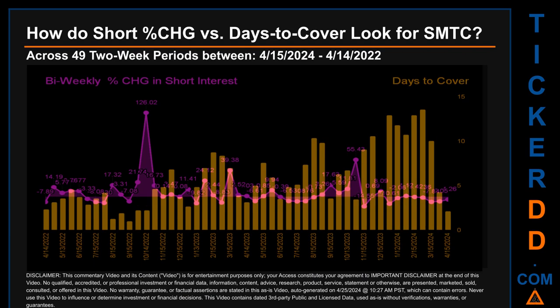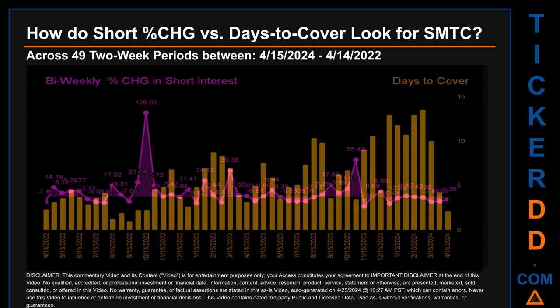Zooming out, I looked across 49 two-week snapshots, from latest found, April 15, 2024 to oldest found, April 14, 2022. In the graph, I overlaid bi-weekly percentage change in short interests against days to cover. Across these 49 two-week snapshots, the average percentage change of short interest was about 5.93%.